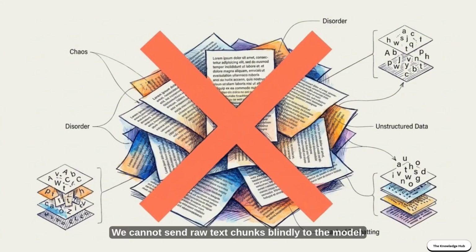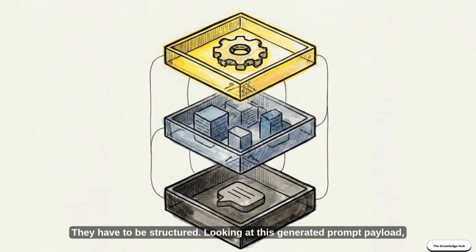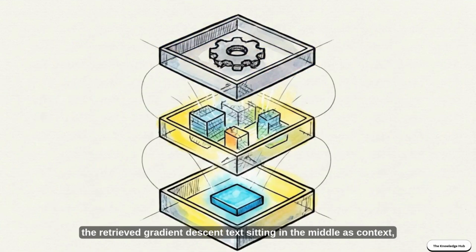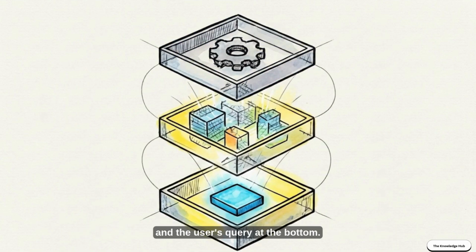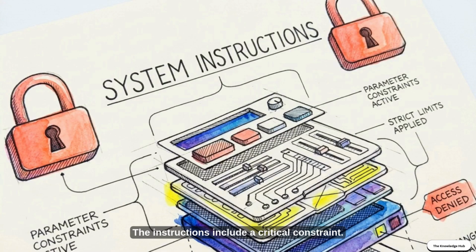We cannot send raw text chunks blindly to the model. They have to be structured. Looking at this generated prompt payload, we see the strict system instructions placed at the top, the retrieved gradient descent text sitting in the middle as context, and the user's query at the bottom. The instructions include a critical constraint. We tell the model, answer only from the provided context. If it is insufficient, state you do not know.